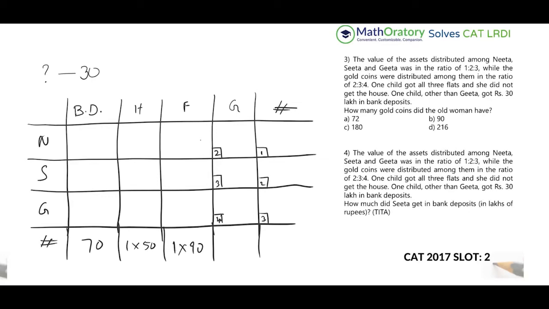What we don't know is the gold coins. Now the gold coins are going to impact the total as well, right? So I'm trying to figure out what the total could be. Let me explain this in this way. This value, whatever it is, has to be a multiple of 6 because of this ratio, 1 is to 2 is to 3. You can understand this by taking some variables as well. If you take this as k, 2k, and 3k, the total is 6k. So it has to be a multiple of 6, right?